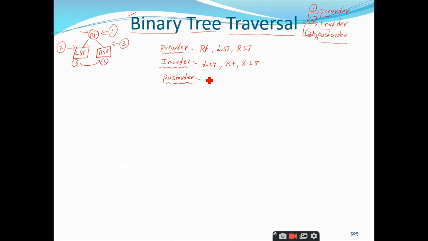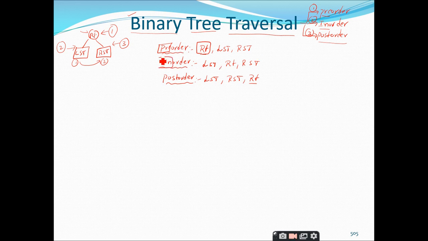Left subtree, right subtree, root. You have to traverse the left subtree and then the right subtree, and finally you have to process the root node. So you can see here the root is processed as the first element, therefore it is called pre. Pre means before. So if you process the root node before LST and RST, we call it pre-order.